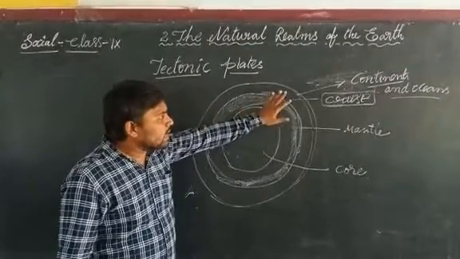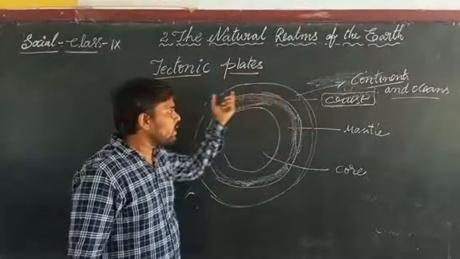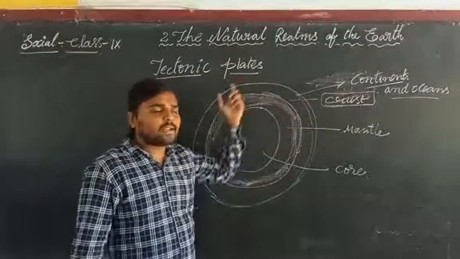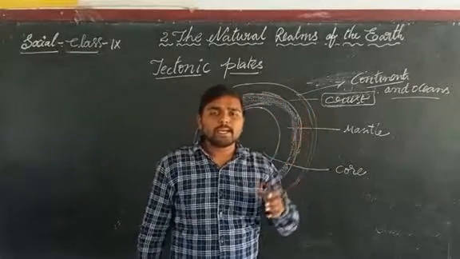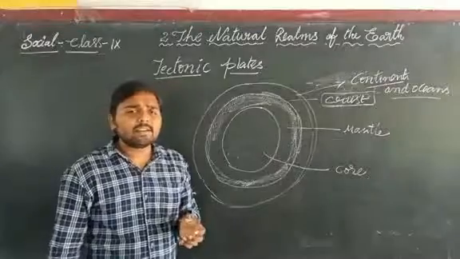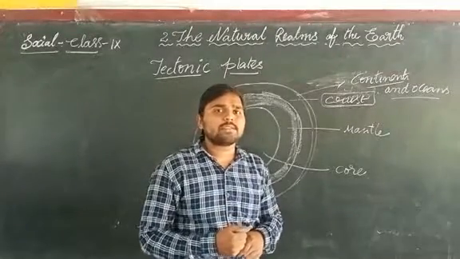That's why the crust floats on the mantle, and all the continents and oceans are divided into plate-like structures.